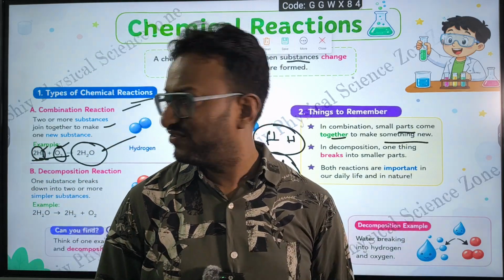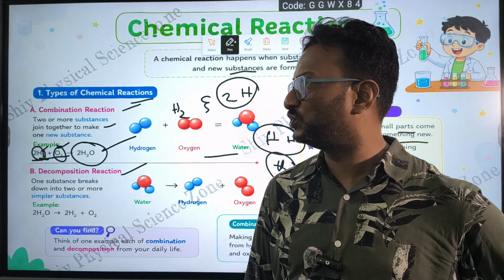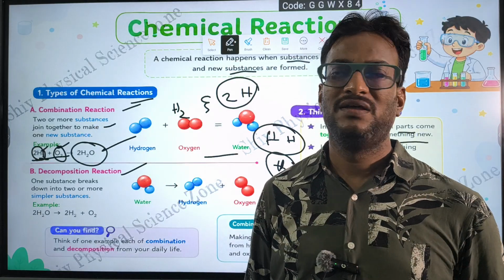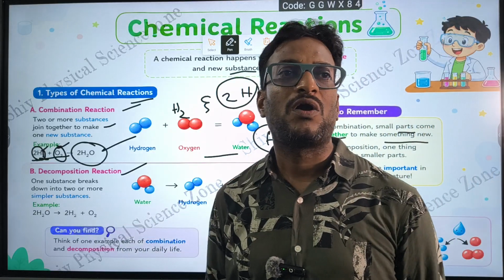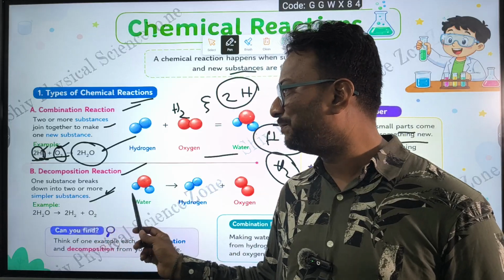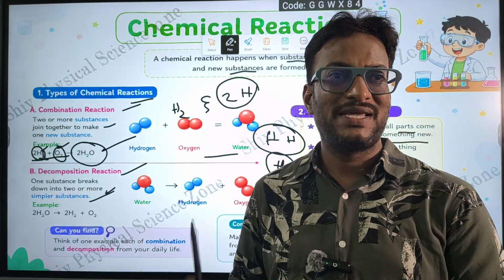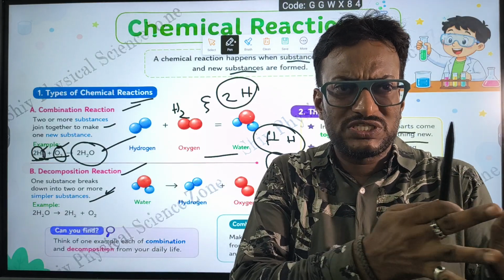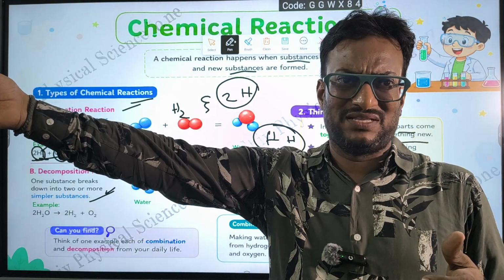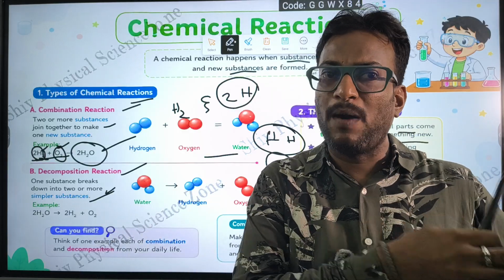The second one is decomposition reaction. It is also called chemical decomposition, just as combination reaction is also called chemical combination. In decomposition, one substance breaks down into two or more simpler substances. This is exactly opposite to combination. In combination, two or more atoms combine together to form a new substance. Here it is exactly opposite.